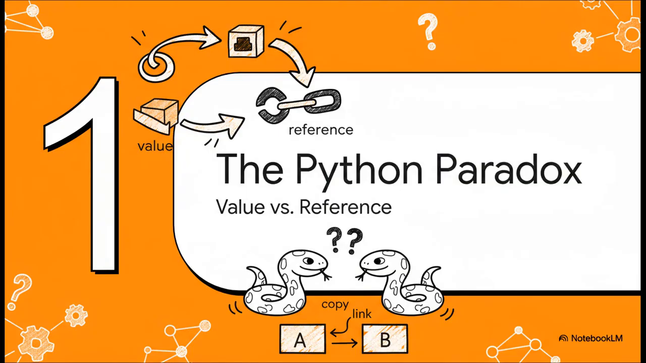And all of this confusion leads us to what I like to call the Python passing paradox. So what is it? Is Python passed by value or is it passed by reference? Because sometimes it acts like one and other times it acts like the complete opposite. What is really going on under the hood?